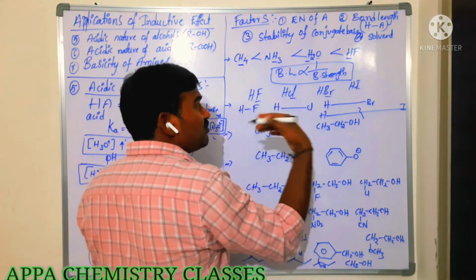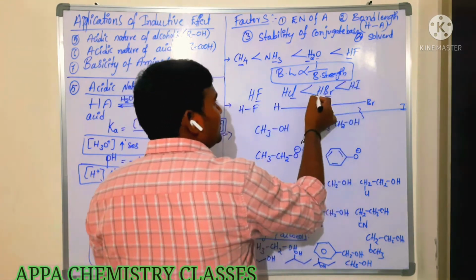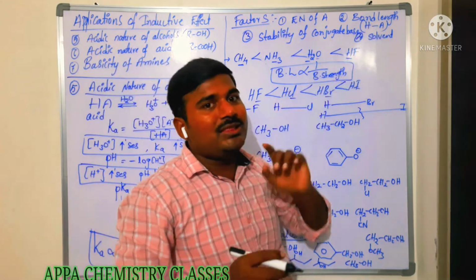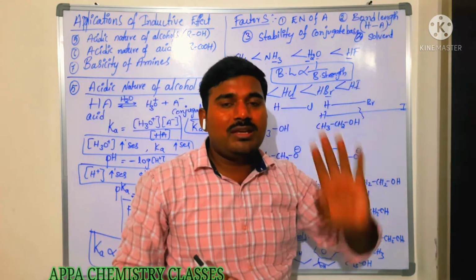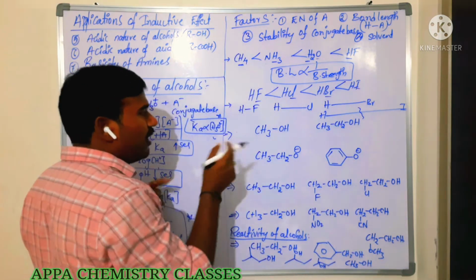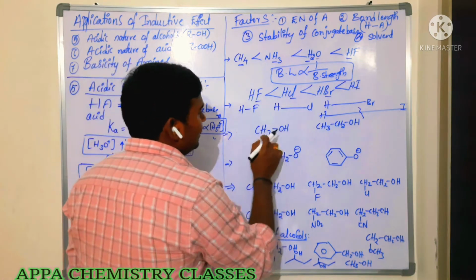So among these, which is more acidic here? HI is more acidic, then HBr, and after that HCl and HF. That is, as bond length increases, the acidic nature of the compound increases. Is that clear? That is the most important one. After that we'll see here.